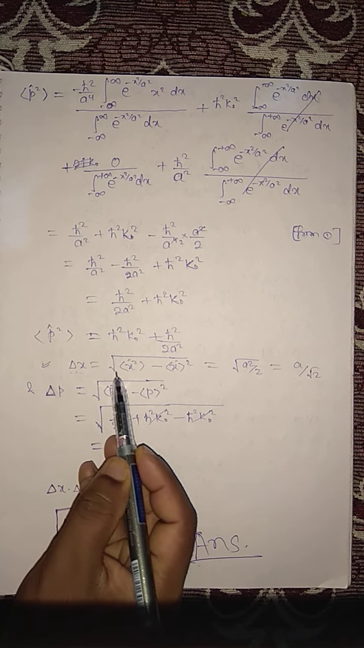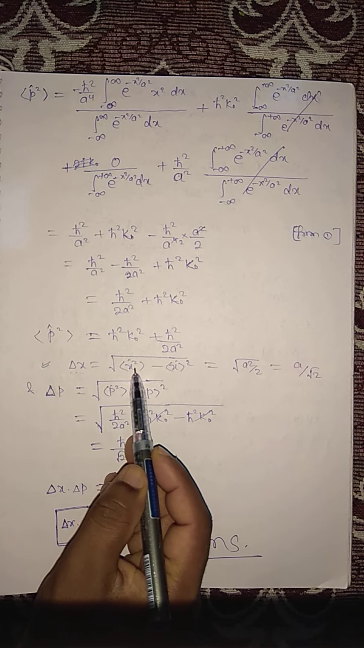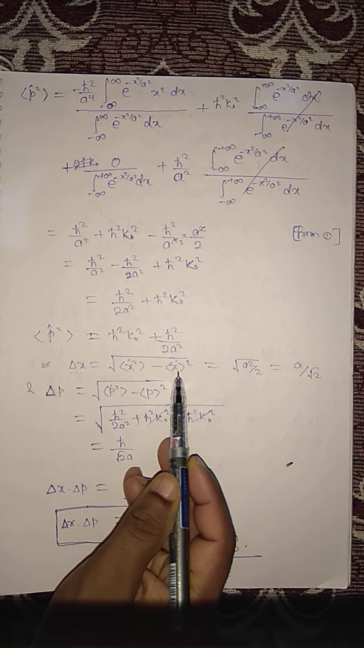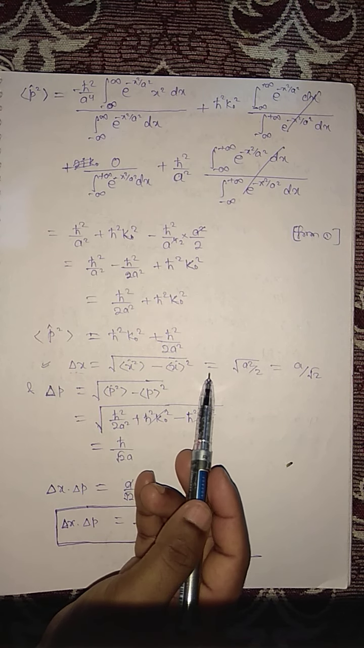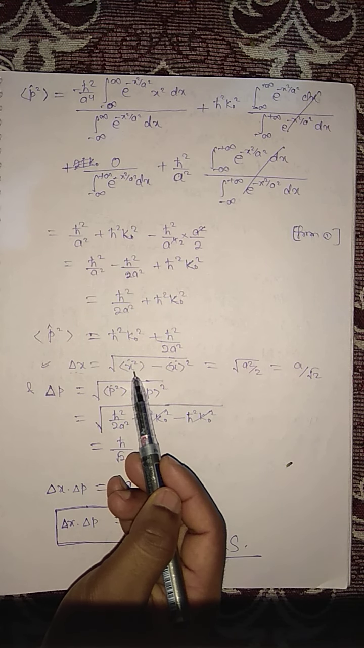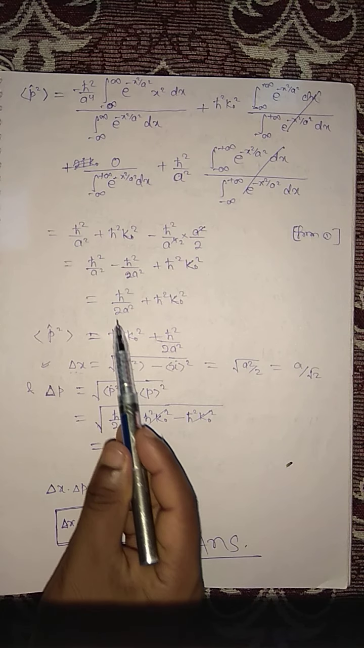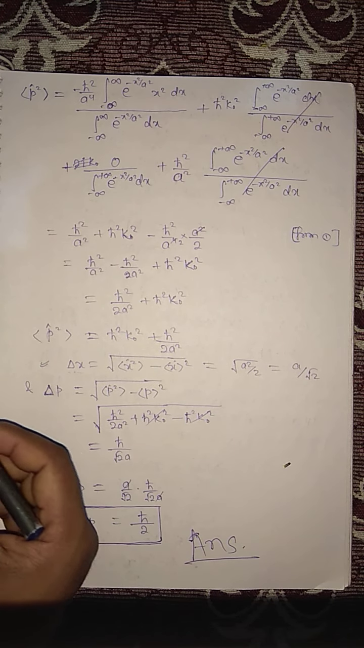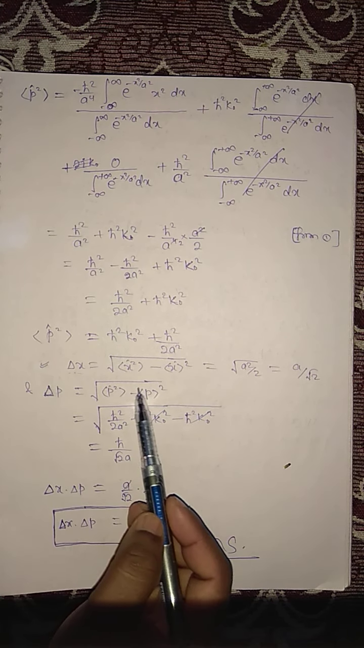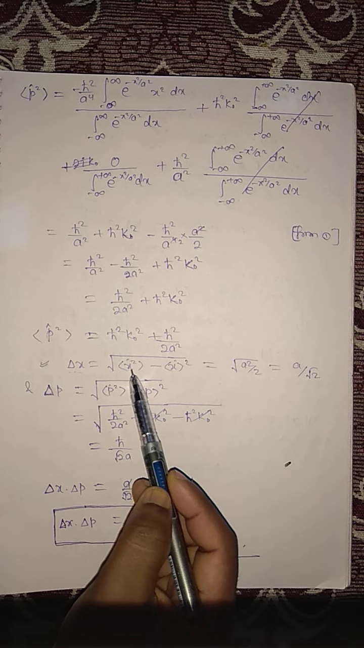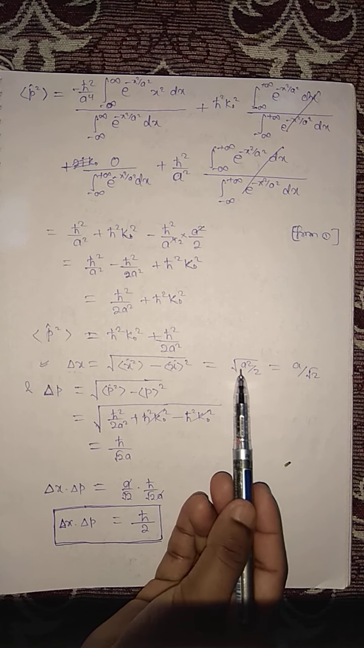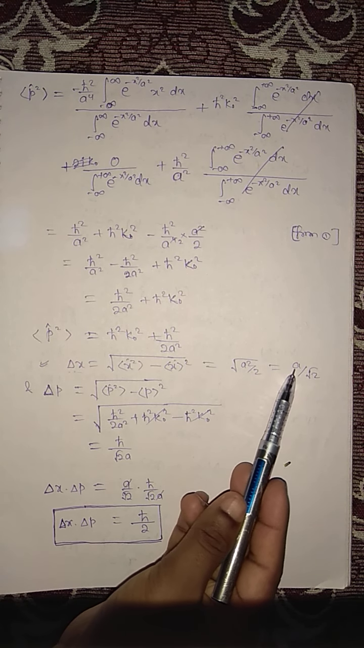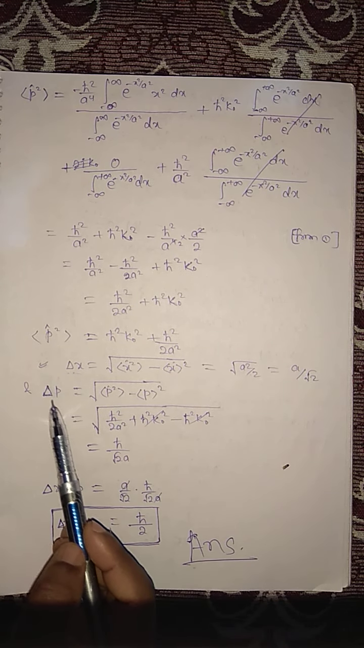Uncertainty in position equals square root of x square expectation minus expectation x whole square. This will make this term, sorry, in the previous step we already found a square by 2, and this will make 0, so you have only these terms, and the square root of a square by 2 will make a by square root 2.